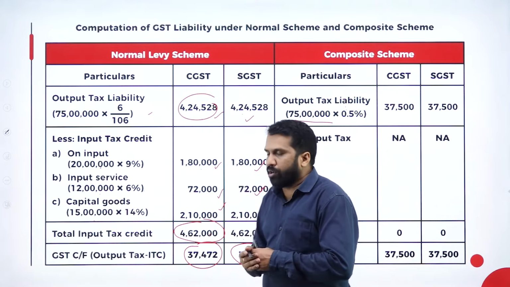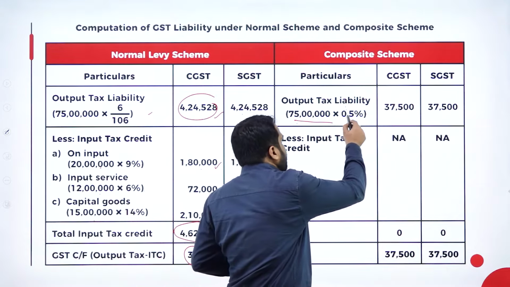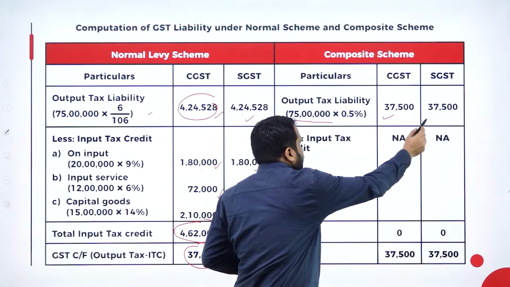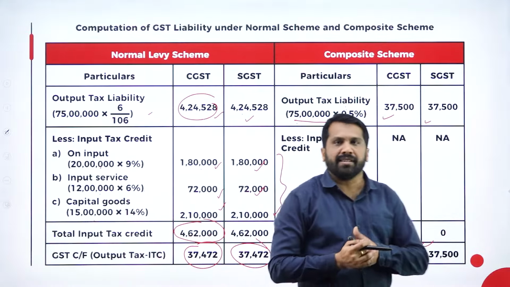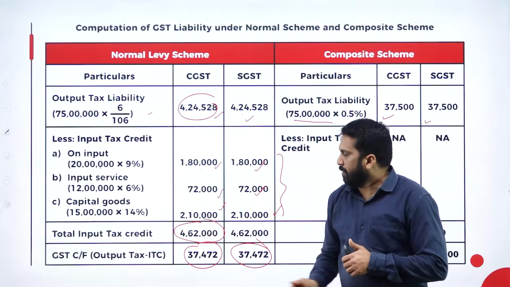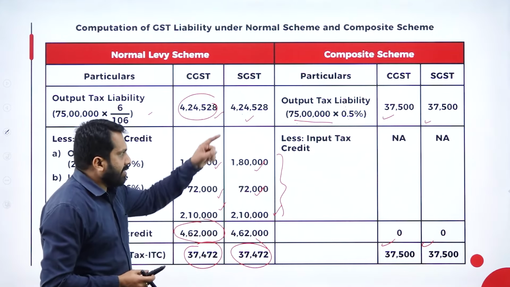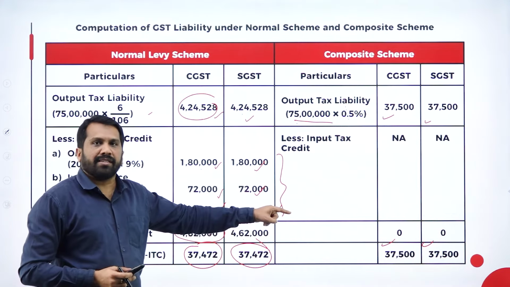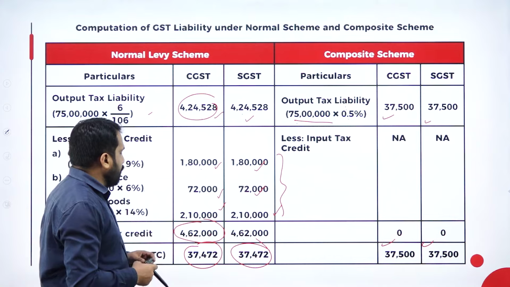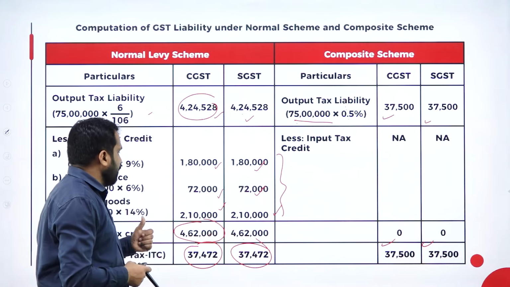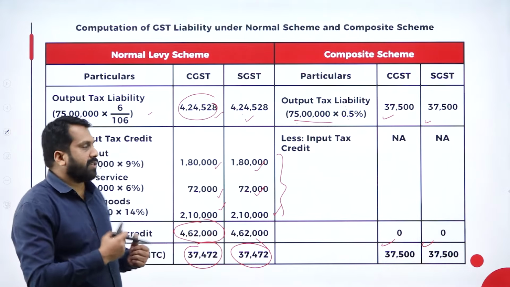When you opt for the composition scheme, your calculation will be 75 lakh into 0.5%, which is 37,500. Your answer is 37,500. Hope you are clear. This is under the normal levy scheme and this is under the composition scheme. These are the calculations we have for your reference. Okay, you can take a screenshot. I'll go out of the screen.